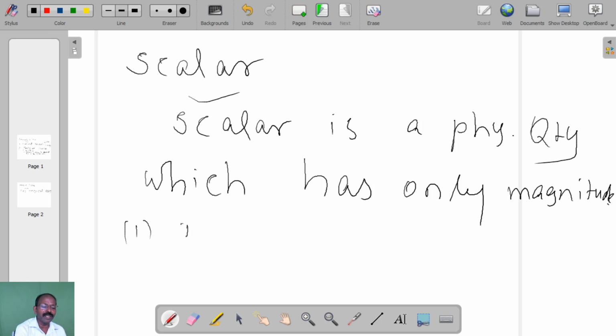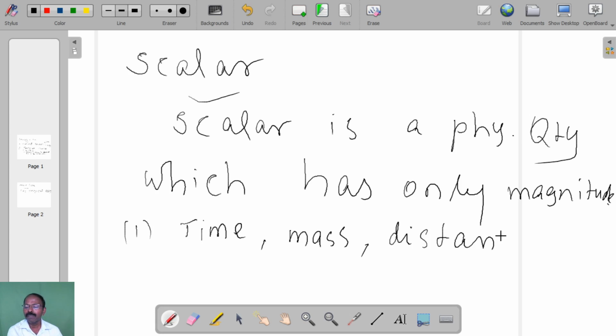Let us take time, mass, distance, temperature, and electric potential.